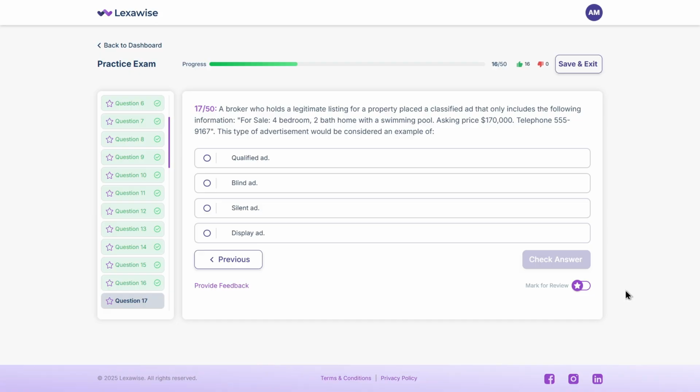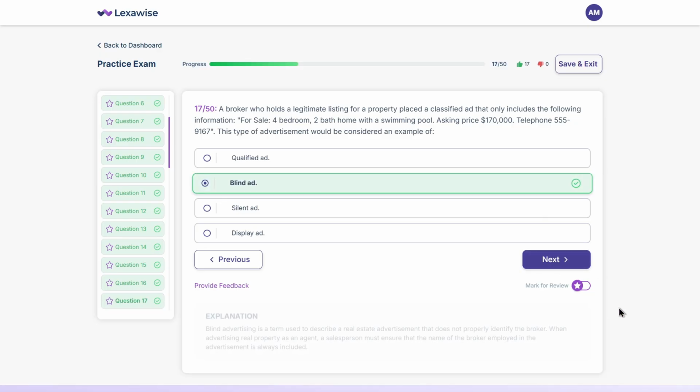This type of advertisement will be considered an example of A. Qualified ad, B. Blind ad, C. Silent ad, D. Display ad. Take a moment to think. The answer is B. Blind ad. Why? Because the ad doesn't identify the broker or brokerage name, which is required by law. Ads like this are considered misleading and are prohibited in many states.